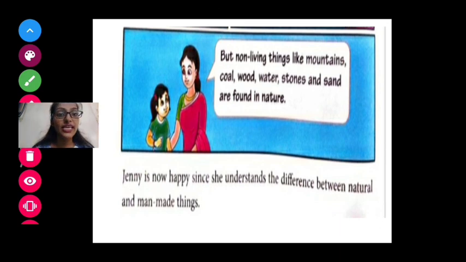Now, Jenny is happy since she understood the difference between natural and man-made things. Jenny is happy to know the difference between living and non-living things, and natural and man-made things. Natural things are not made by man, and man-made things are made by man. Okay, so I end the chapter here.